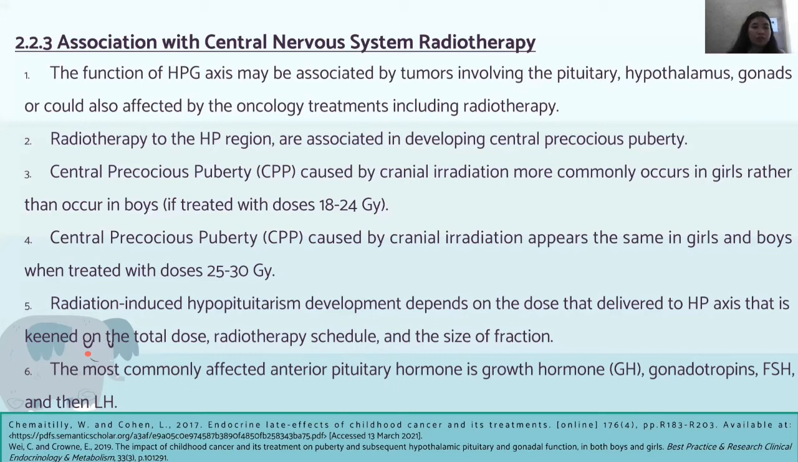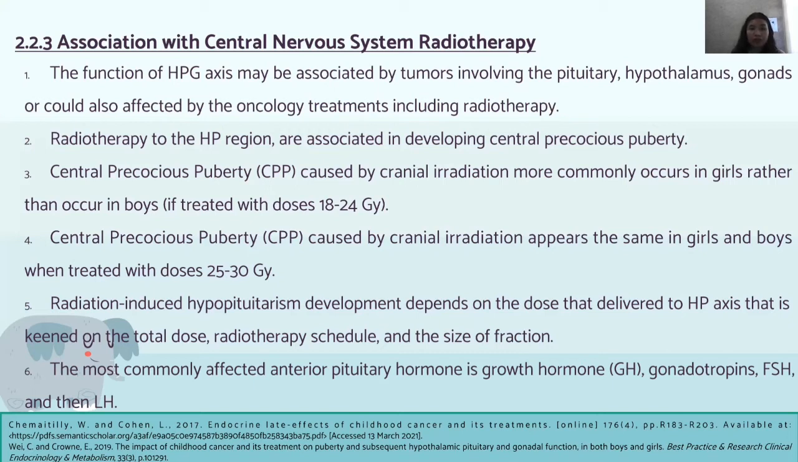Now I'm going to present about the association with central nervous system radiotherapy. Central precocious puberty, or CPP, can be described as an abnormality of puberty development due to premature activation of the hypothalamic-pituitary-gonadal axis before its normal occurrence. The function of the HPG axis may be associated with tumors involving the pituitary, hypothalamus, or gonads, or could also be affected by oncology treatments, including radiotherapy.